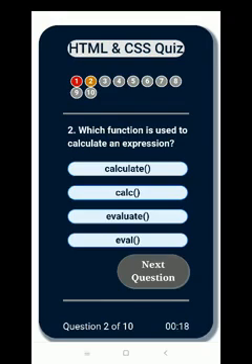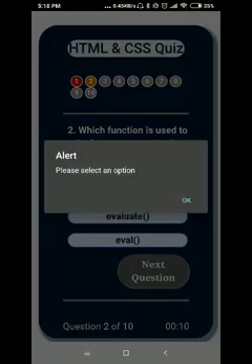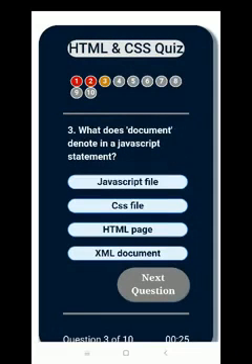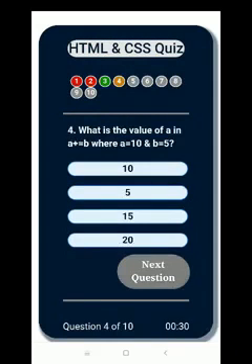Yes, the system does not move forward unless the user chooses an answer. Let's watch. I have not selected any answer yet, so I press next question. Yes, it shows: please select an option. The alert is shown in the system, and now I want question 3. I choose one of the options. Yes, it was correct, so it displayed green on number 3. Similarly on the